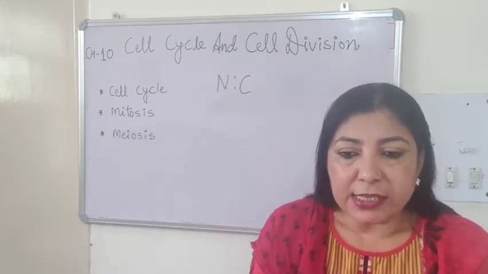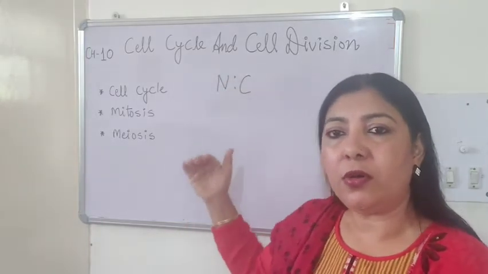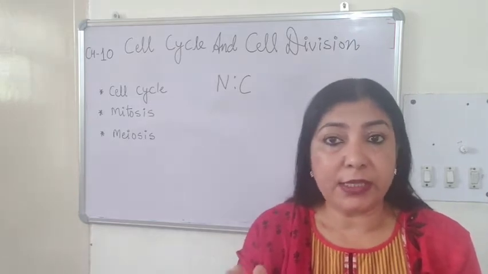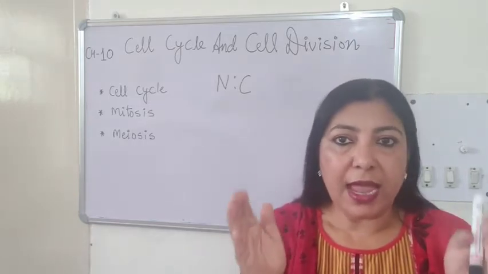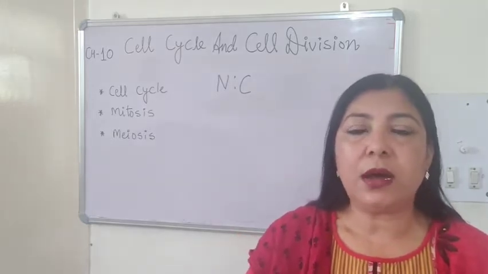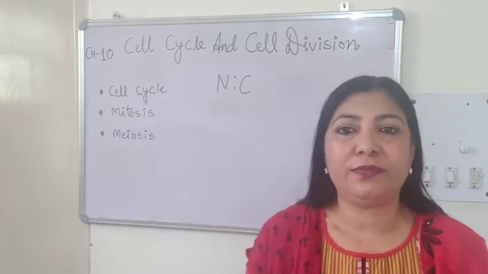When the size of the cytoplasm increases, then NC ratio goes down. From a particular point, the cell knows the NC ratio has gone down, so it promotes a property of the cell which is called as cell division.